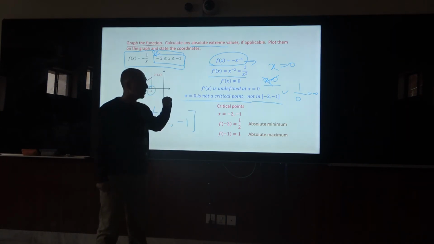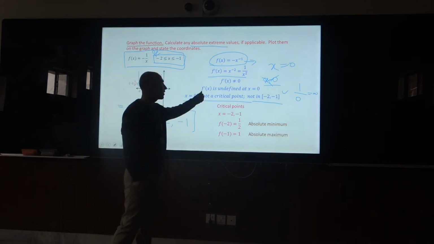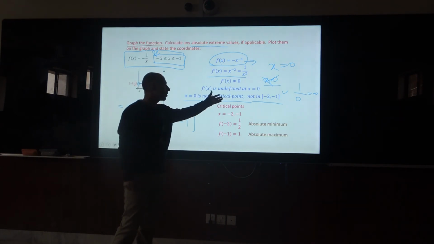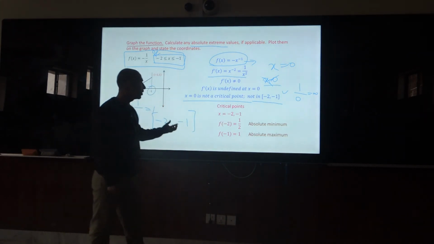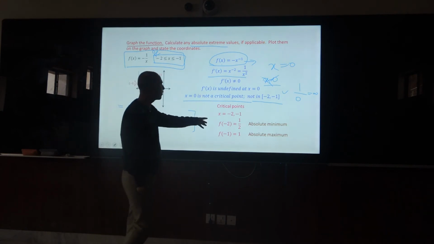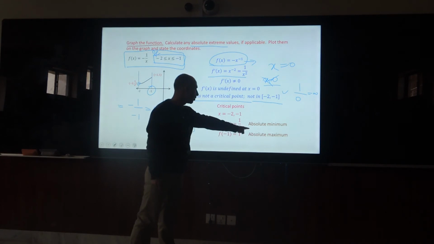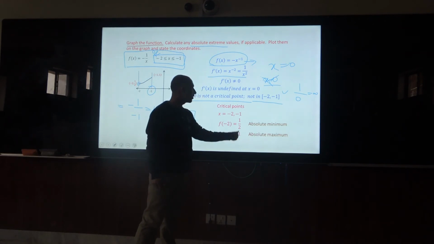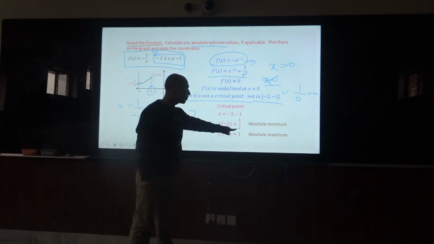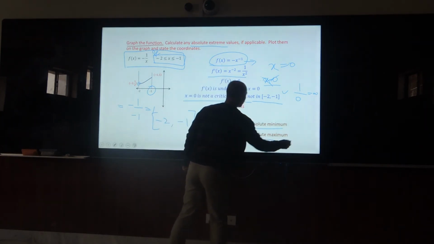So once we are considering a different domain, for stability of the system, it is not important that the critical point is always a point where the system will become equal to 0. So it can be different, minus 2, minus 1, anything. So by substituting this critical point in the given system, we will have 1/2. That's the absolute minimum value. By considering minus 1, we will have the maximum value 1. 1 is greater than 0.5, since 1/2 is equivalent to 0.5. So it is known as the absolute minimum, and 1 is the absolute maximum.